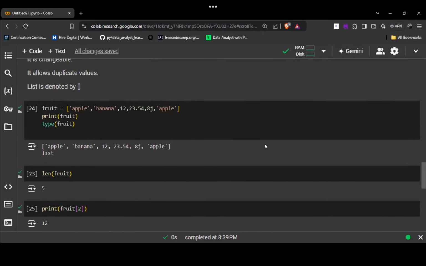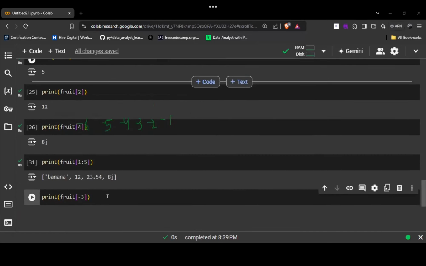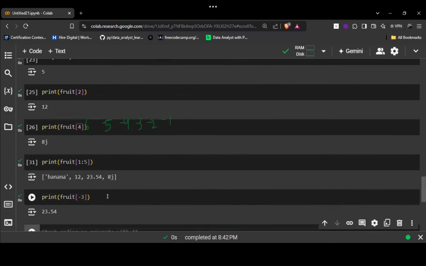So who said the answer? 3.54, Nilanjan, right? No, not that. As I've shown you guys, it's -1 index, it's -2 index, it's -3 index, 23.54. Right. Fourth is -4, then -5 and -6. So if I execute -3, it will return 23.54. Understood how it is returning this?